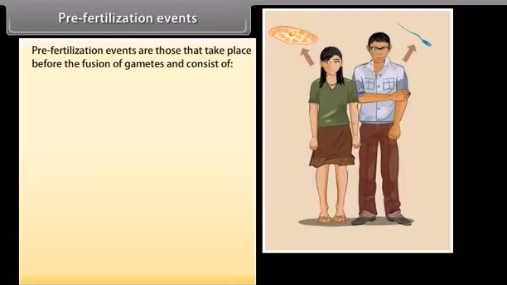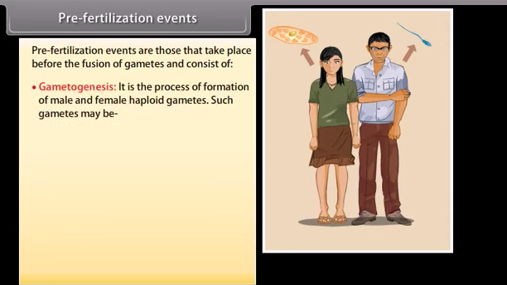Pre-fertilization events. Pre-fertilization events are those that take place before the fusion of gametes and consist of gametogenesis. It is the process of formation of male and female haploid gametes. Such gametes may be isogametes,